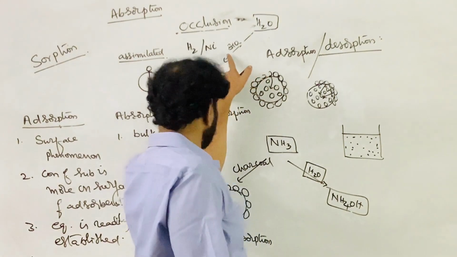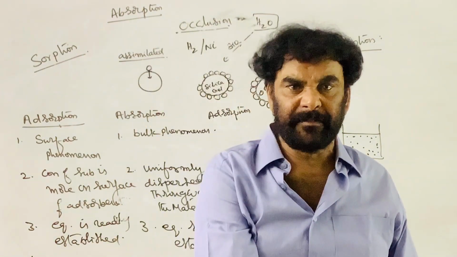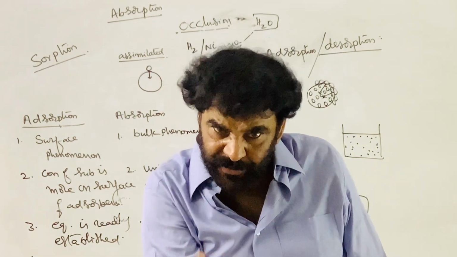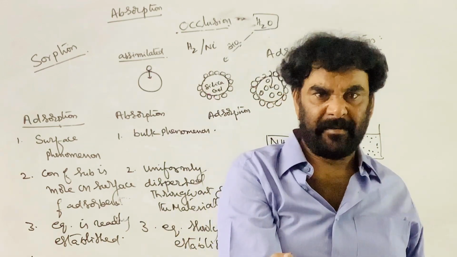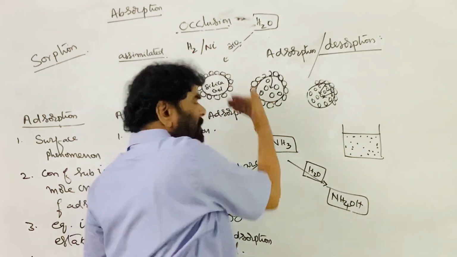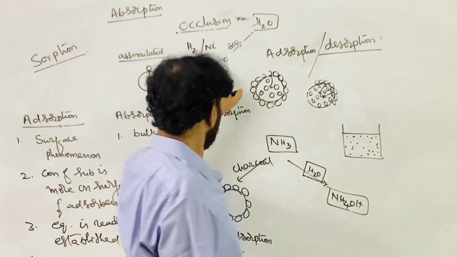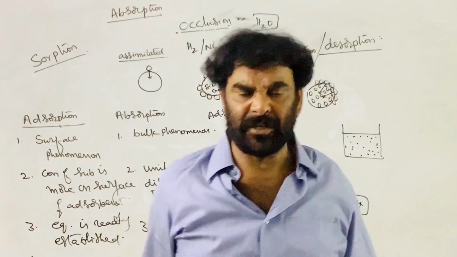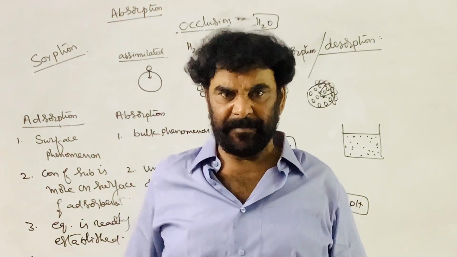During adsorption, new attractions are generated. Therefore, the adsorption phenomenon is exothermic. Whereas in desorption, the attractions have to break. The molecules held up on the surface have to overcome the attractions, and for that some energy is needed.